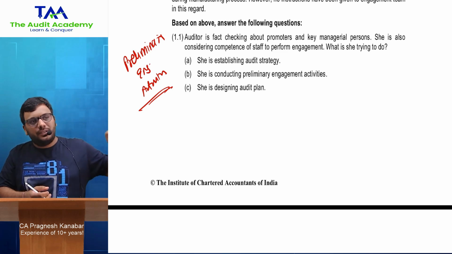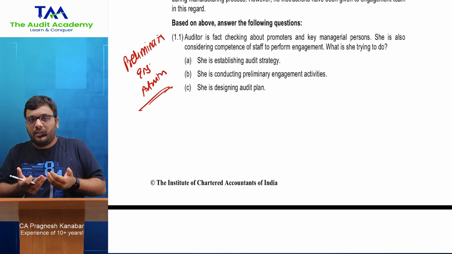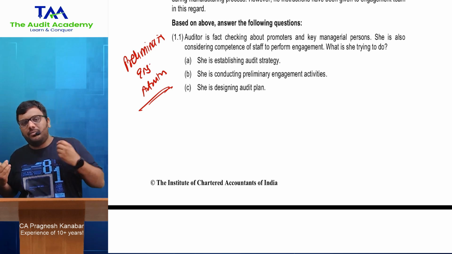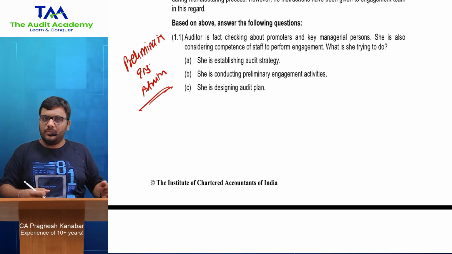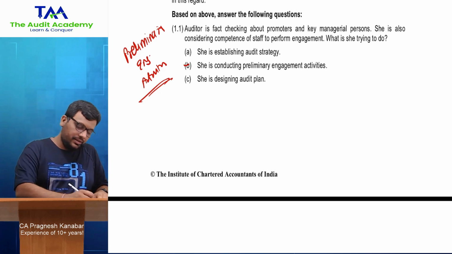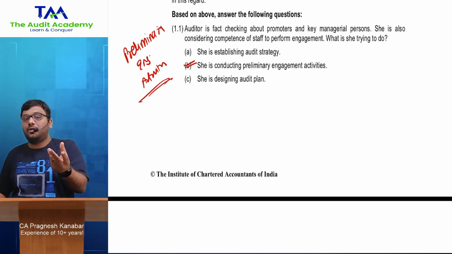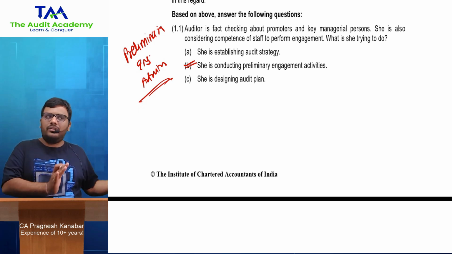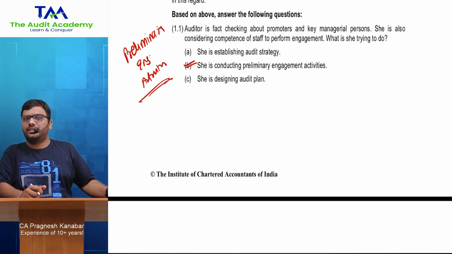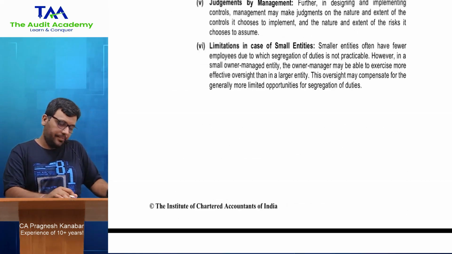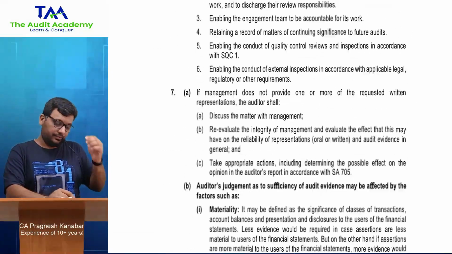So before we think about the strategy and plan, all that is on the side. First we need to think about some basic points. Whether I can accept this client or not, whether my team will be competent or not, these are client acceptance and continuance procedures, which form part of preliminary engagement activities. So actually she is conducting preliminary engagement activities. So if you liked this explanation which I gave you in 30 seconds, imagine if you go through my videos, you will get a more sorted view of these discussions. So as you can see over here, you go through the answers.